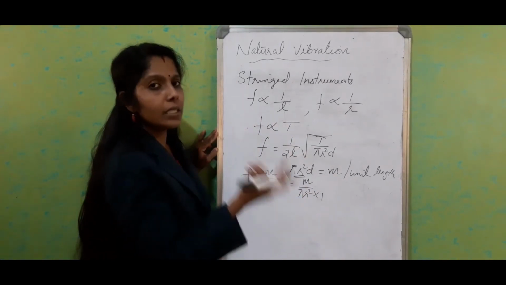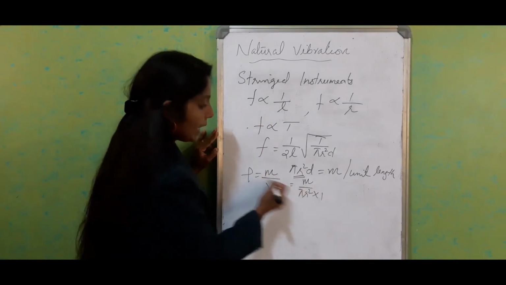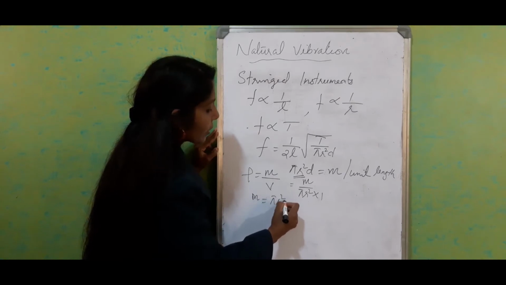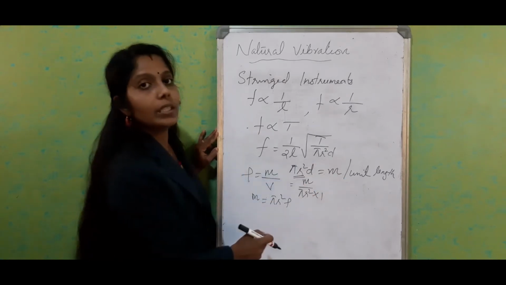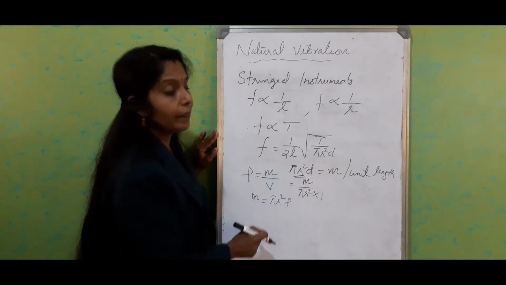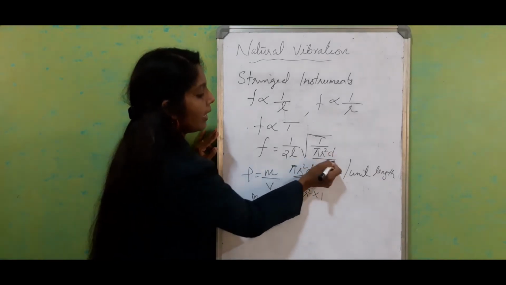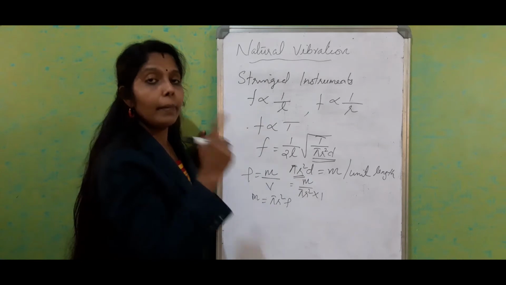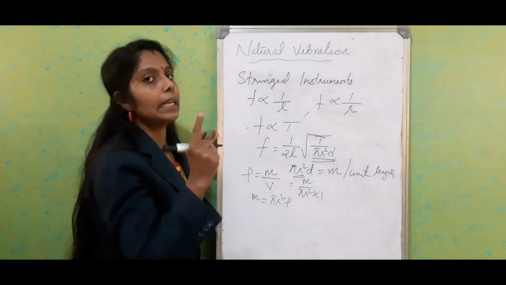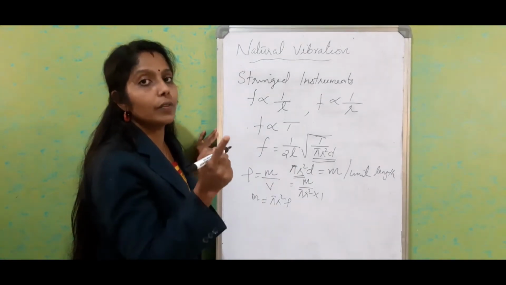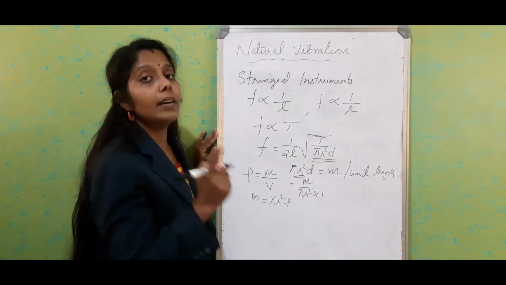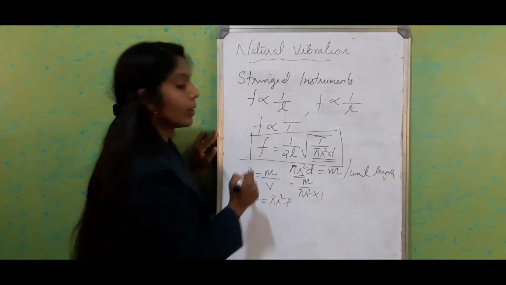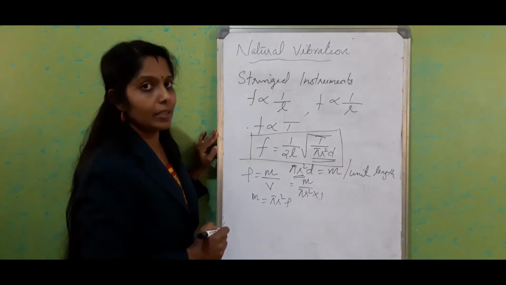Unit length means the value is always 1. So in that way we can write m is equal to pi r square density. Here we are using the notation D. So that is the way we can make pi r square D equal to m, but you have to mention that it is for unit length. That is equal to the mass of the material per unit length. So this is the equation to find the natural frequency of a stringed instrument.